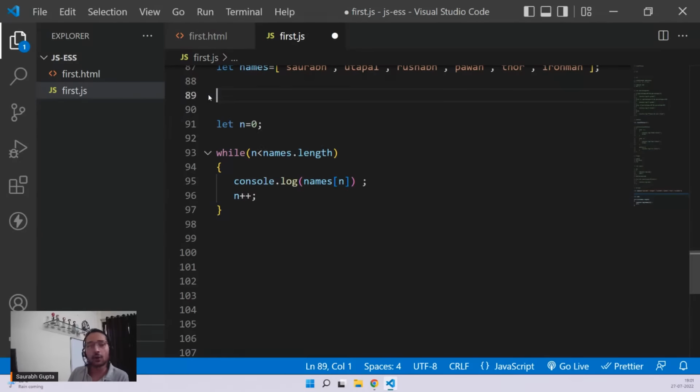Let's use a for loop actually, because for loop is very, very easy to work with an array. So let's go ahead and use a for loop. Okay. As I said, because in future our code might get bigger and I don't want to go up and down. So for loop is a very good loop to use with arrays always.